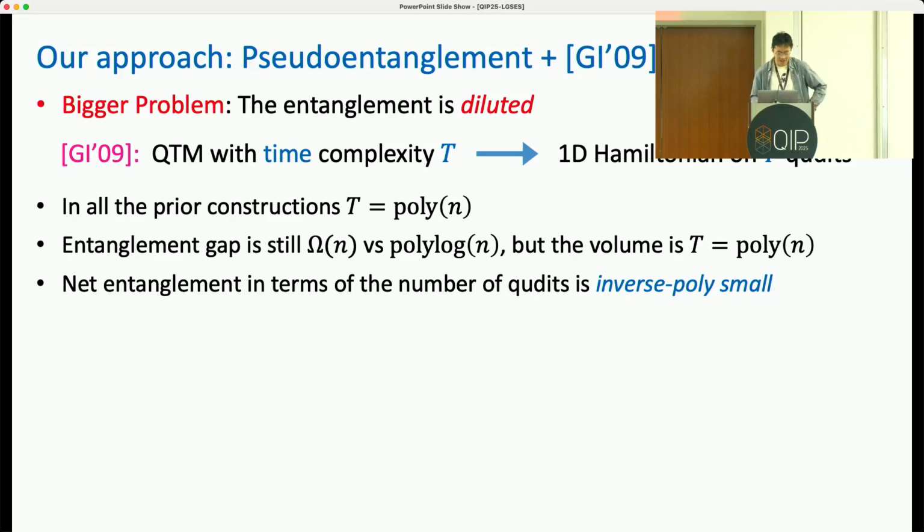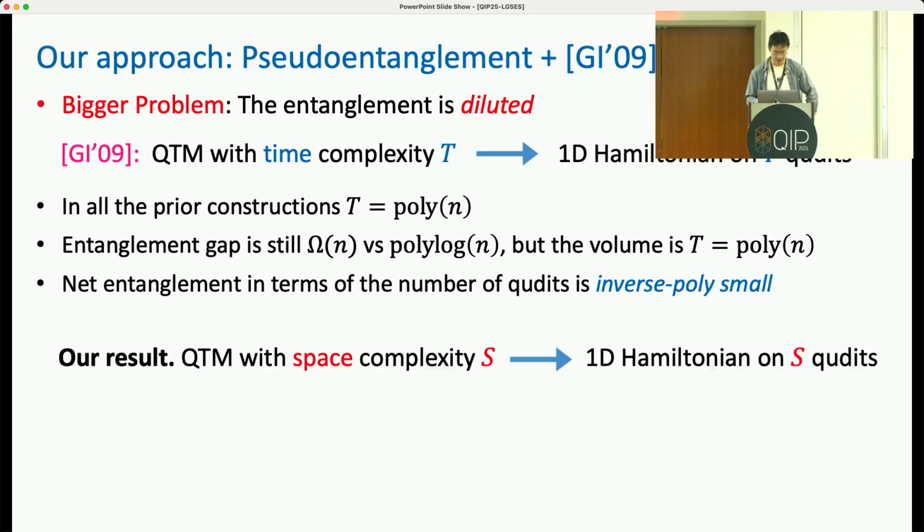So you might guess I'm going to say that we come up with a near linear time pseudo-entanglement construction, but actually we did try that, but that turns out to be super hard. So instead, we keep modifying the Gottesman-Irani construction to have a more compact Hamiltonian construction, where now its size is S, the space complexity.